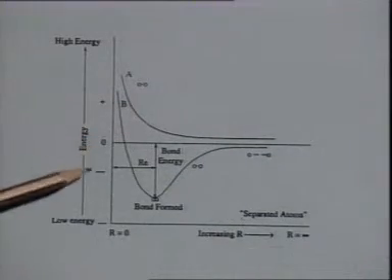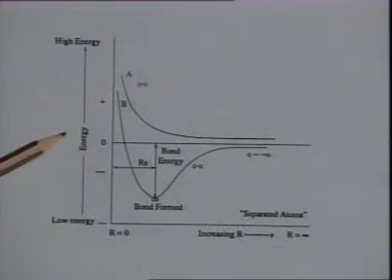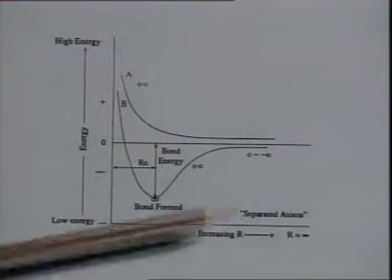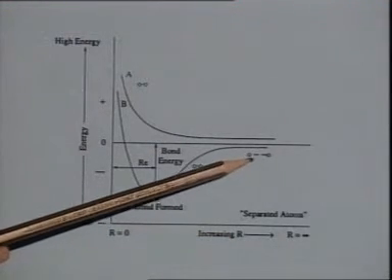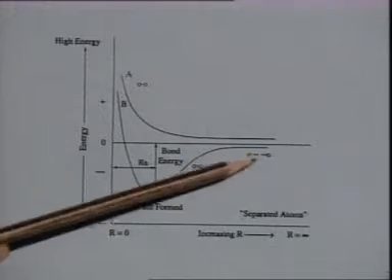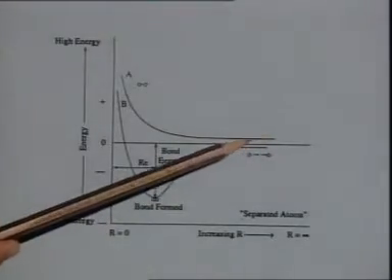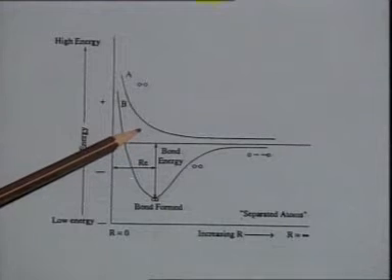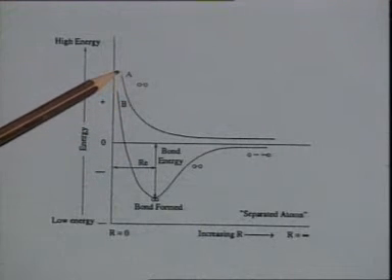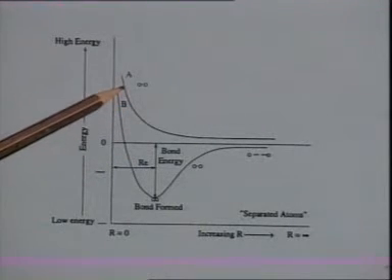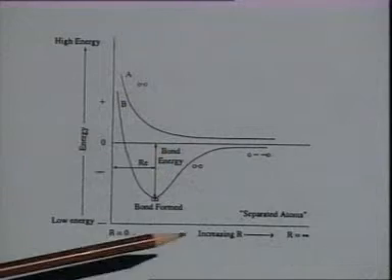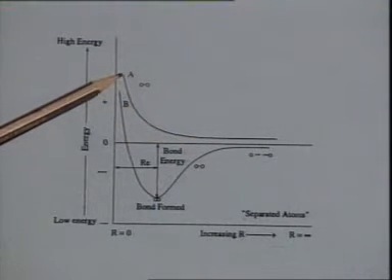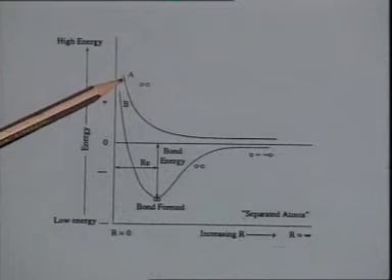This is the graph which has been plotted between the energy and the internuclear distance r. If we have two atoms, then there are two possibilities for them. One is that when they come closer to each other, the repulsion between these two atoms increases the energy of the system, and they will tend to move as far apart as possible. This can be shown by curve A, which is repulsive interaction.